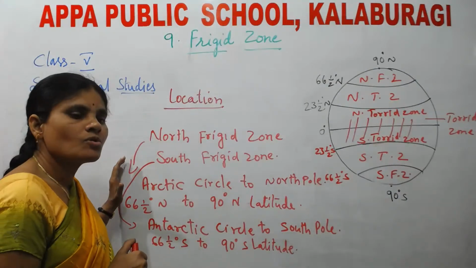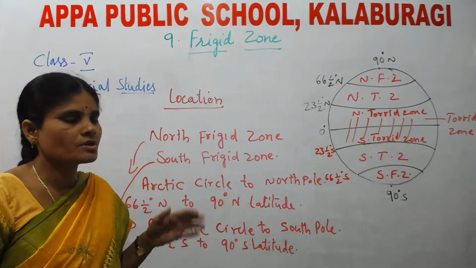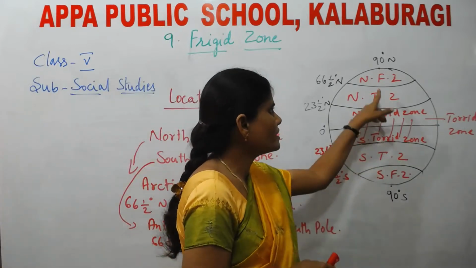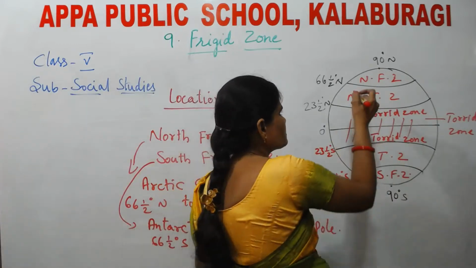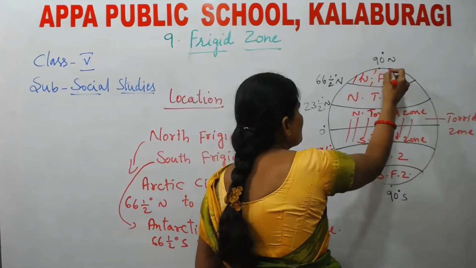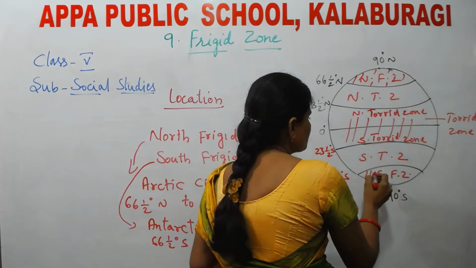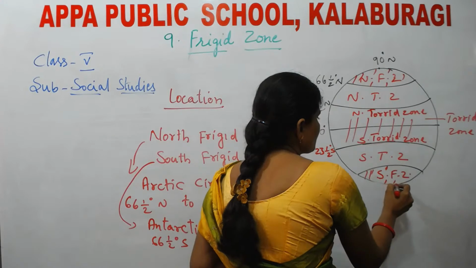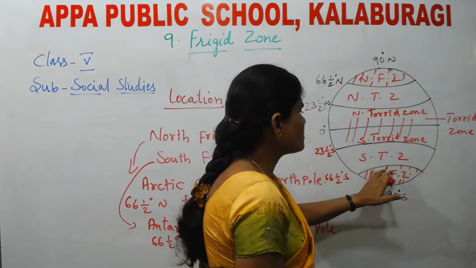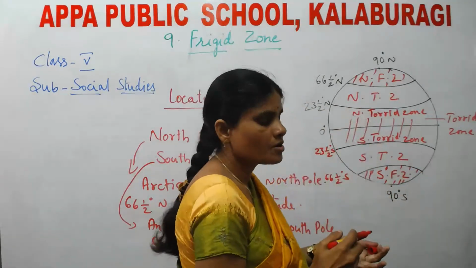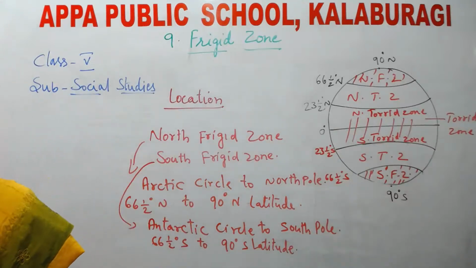This is all about the location of the frigid zone. Here we have South frigid zone and here we have North frigid zone. Okay, this is all. This is all South frigid zone and this is all North frigid zone. Okay. Now, next.